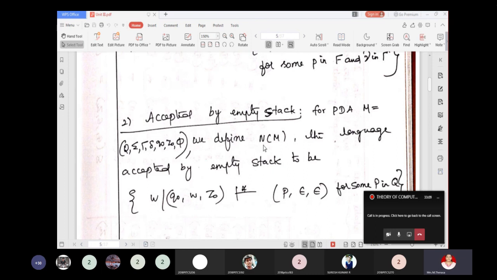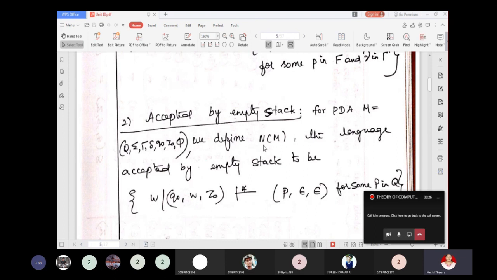N of M is nothing but the set of strings W such that from the state Q naught, after reading W, starting with Z naught on top of the stack, over multiple moves we are in some state P and nothing is left on the tape.